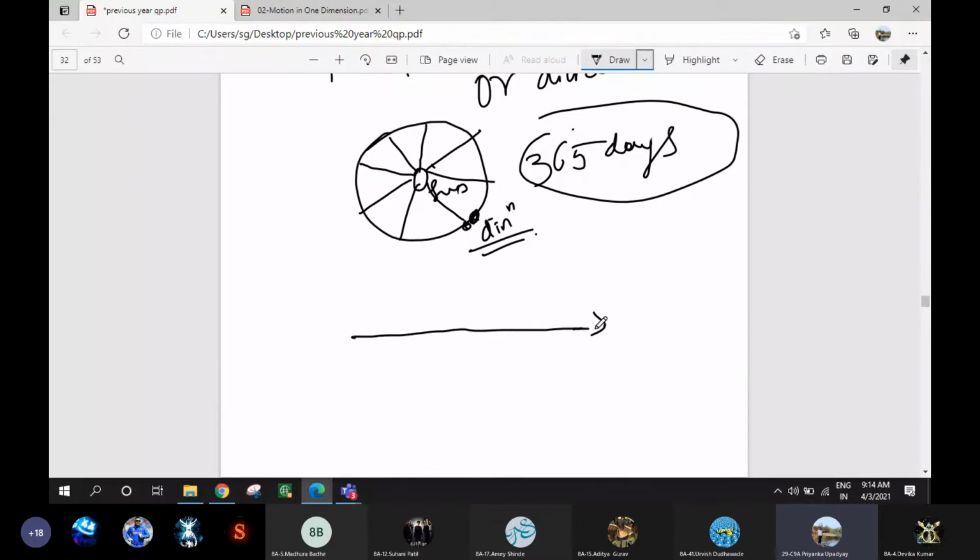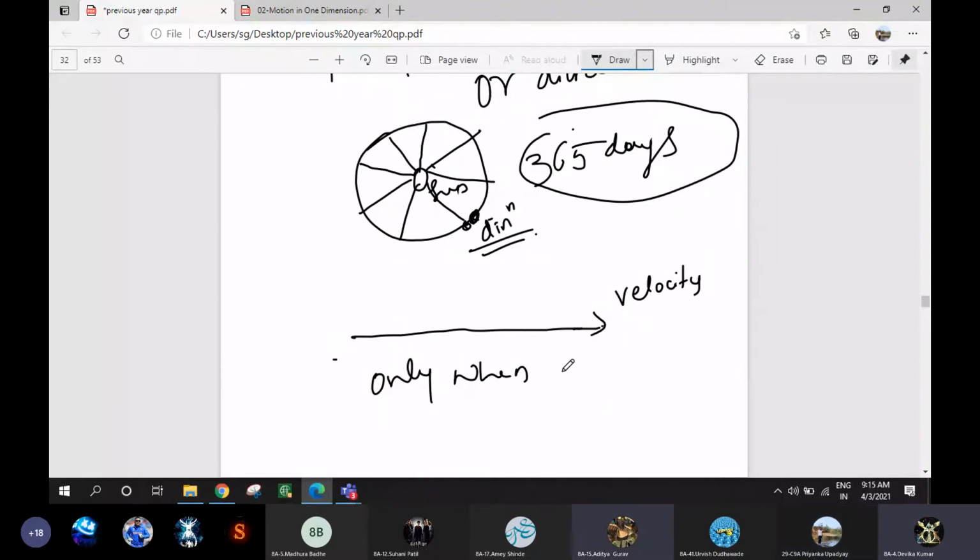In straight line motion, when does the velocity become variable? No, in a straight line the direction is not changing. Due to change in its magnitude.